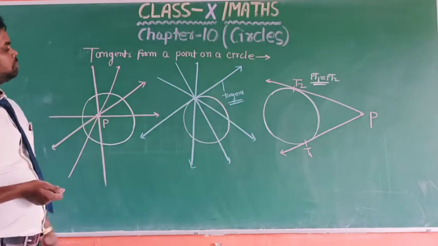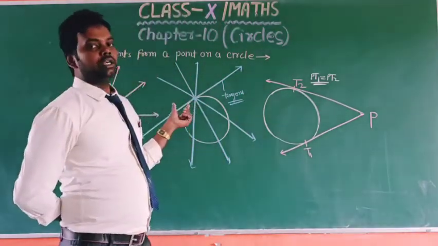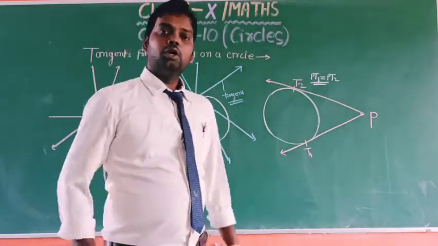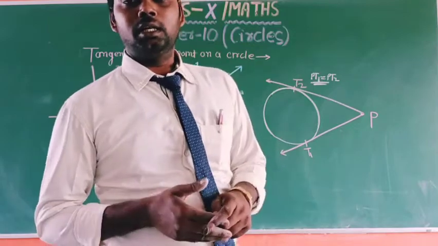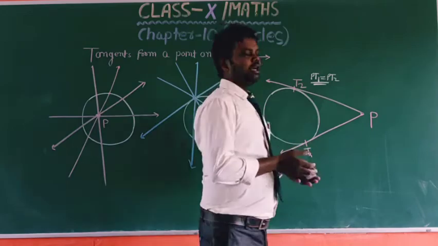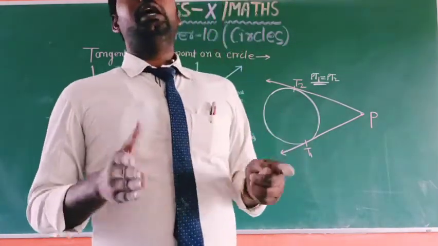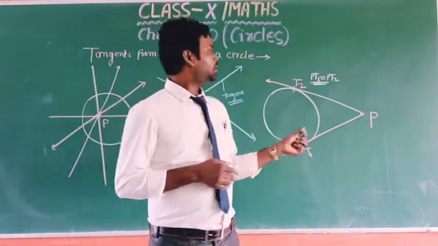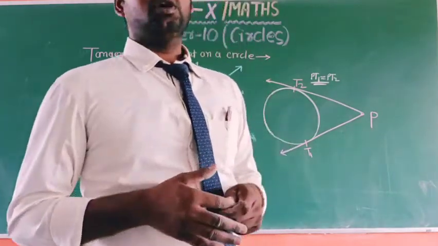When the point lies on the boundary of the circle, we can draw only one tangent. And in the third figure, when the point lies outside the circle, we can draw two tangents, only two tangents, and their lengths are equal.